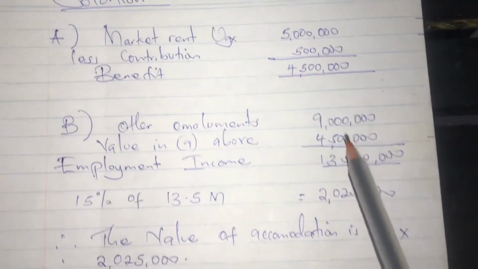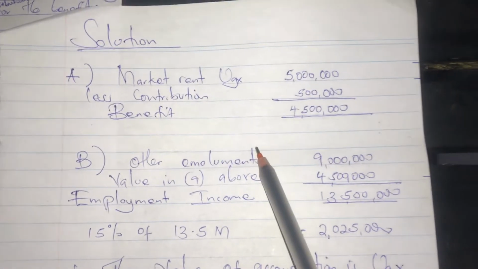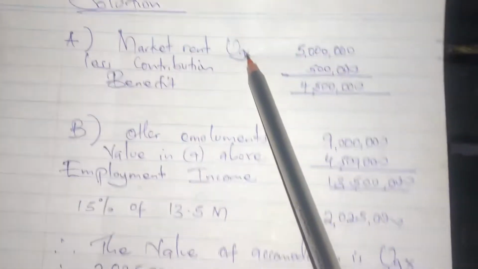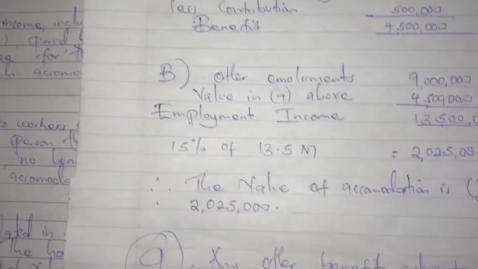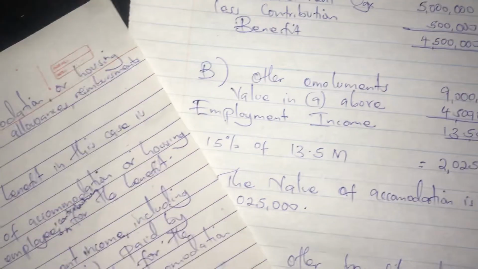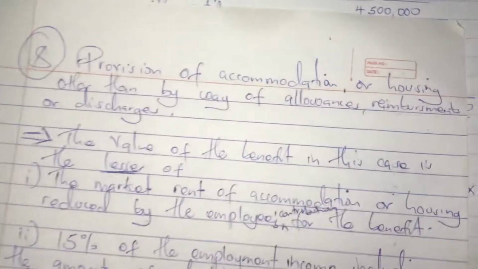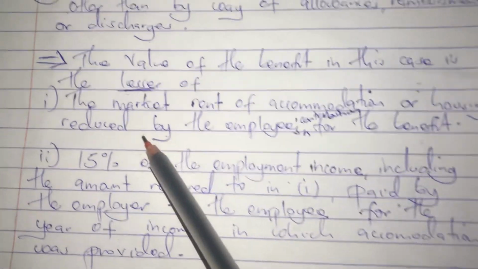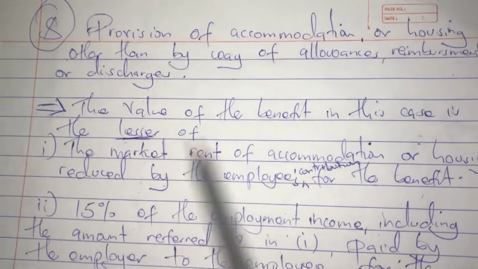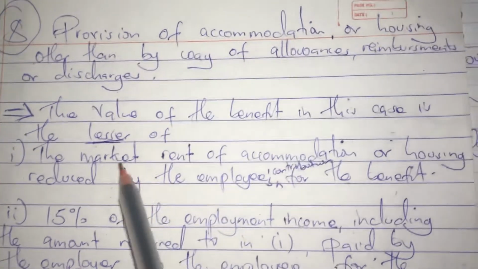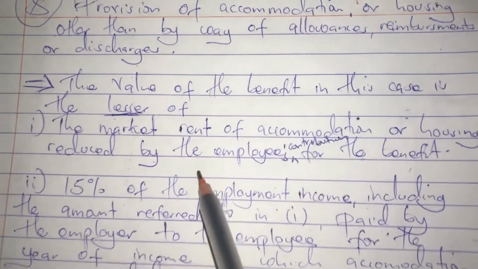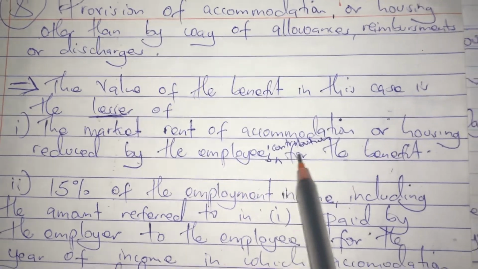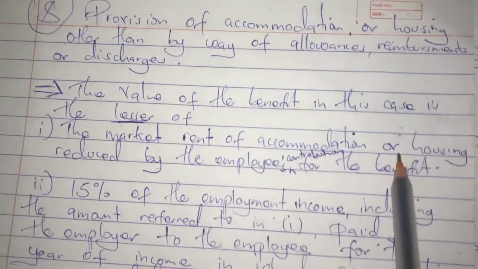Yeah, so let's look at it. First, we have two things. We have part A and then part B, and then compare. Here, in part A, we look at the lesser of these two. So the first part is the market rent of the accommodation or housing reduced by the employee's contribution for the benefit. So we are going to first calculate part A.